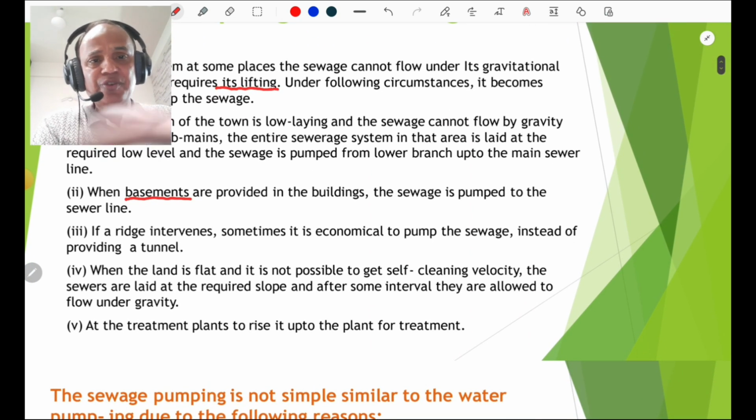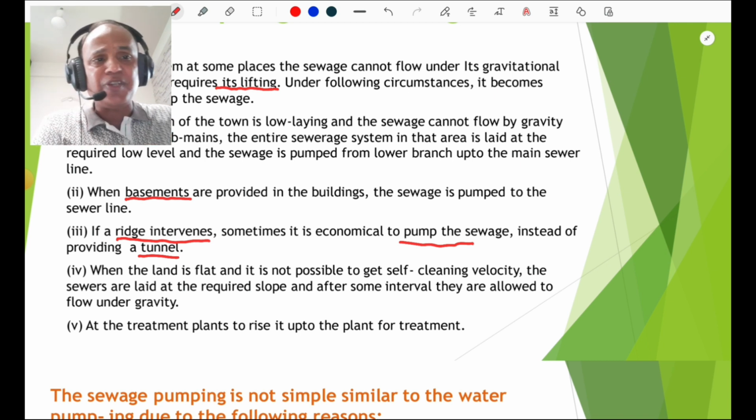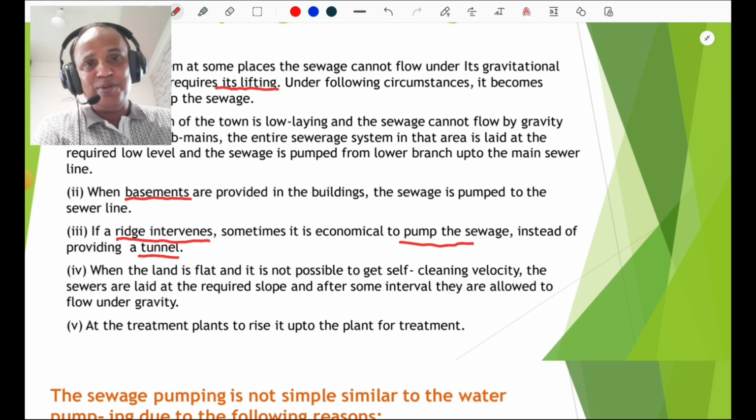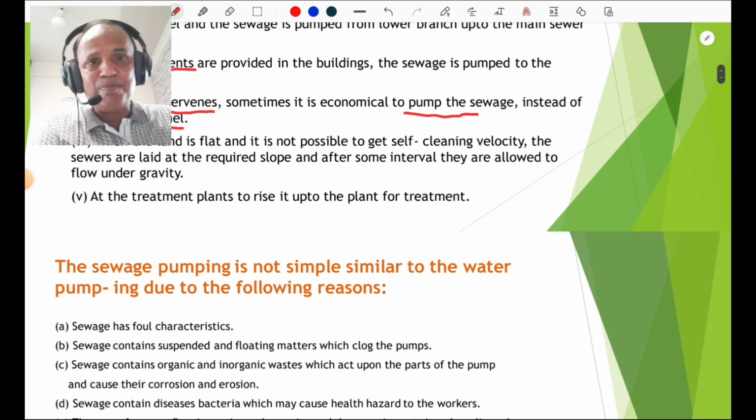If a ridge intervenes, you know the ridge in surveying, sometimes it is economical to pump the sewage instead of providing a tunnel. That is also important. And when land is flat and it is not possible to get the self-cleansing velocity for the sewage, in such circumstances we have to provide sewage pumping, and then the sewage is allowed to flow under gravity when self-cleansing velocity is maintained. And at the treatment plants, it is required to raise the sewage for the treatment. In such a situation, pumping is required.